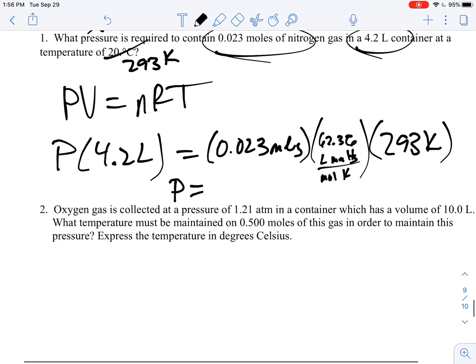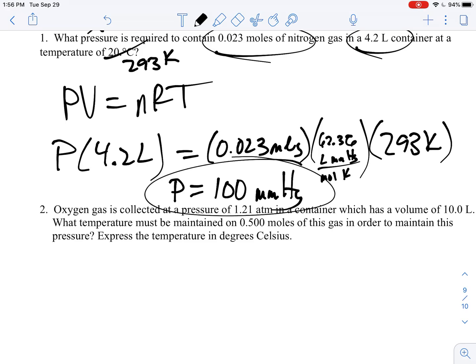And I would have gotten a different number, but the same answer. 0.023 times 62.36 times 293, divided by 4.2, gets me about 100 millimeters of mercury. So those things are the same answer. It's just a question of what unit you have it in.